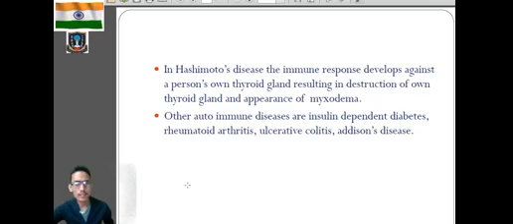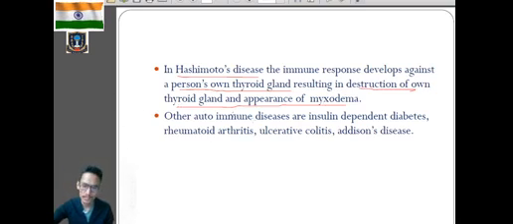Now, in Hashimoto's disease, the immune response develops against the person's own thyroid gland. So the body immune system will work against its own thyroid gland, resulting in the destruction of the thyroid gland and the appearance of myxedema. Clear? Other autoimmune diseases are insulin dependent diabetes. You know what diabetes is.